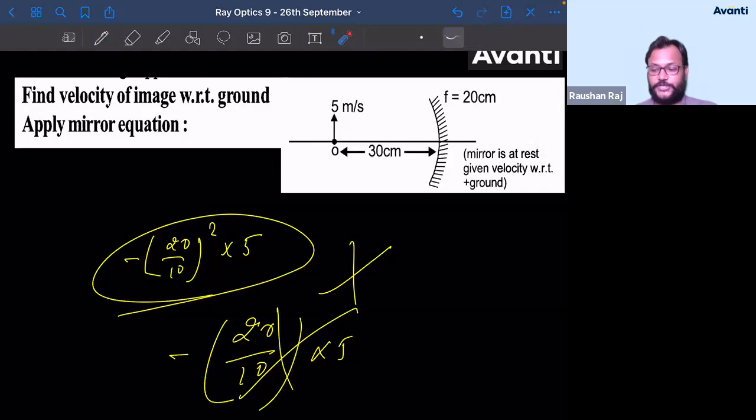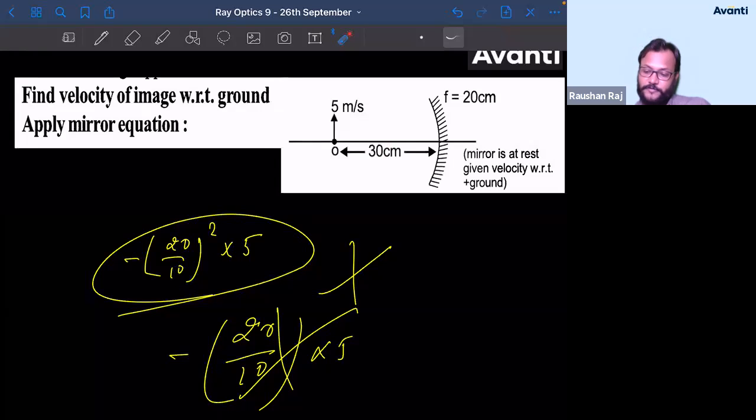Because the motion of the particle is not along the principal axis. I have taught you the relation where the velocity of the object was parallel to the principal axis. Then the velocity of the image with respect to the mirror was minus of v square by u square into the velocity of the object with respect to the mirror. That formula is only applicable when the object is moving parallel to the principal axis. इधर क्या बच्चा? हाँ Vishnu, that is why that is wrong ना.